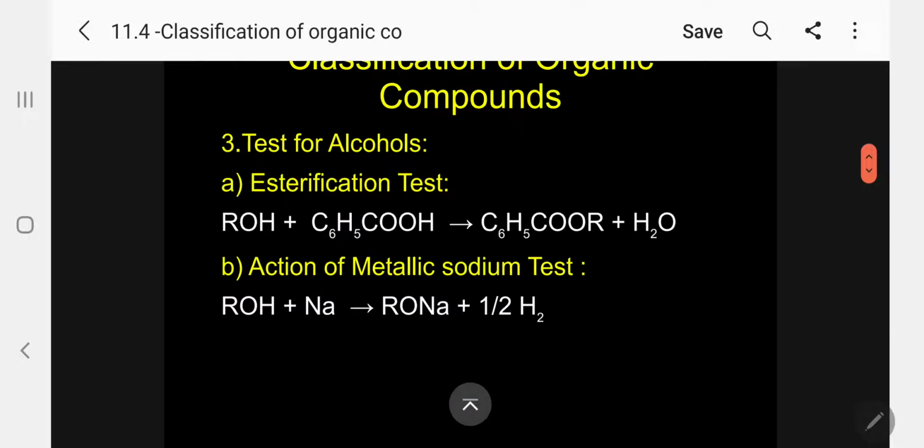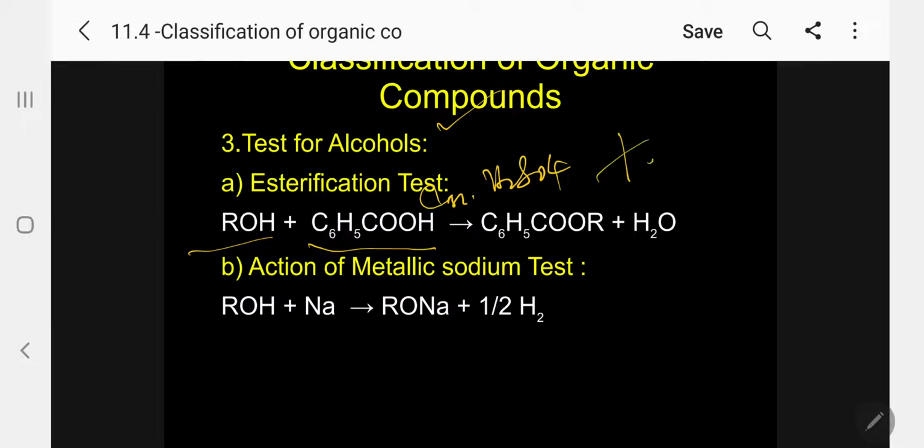Now, let me go for the test for alcohols. Any alcohol is treated with an organic acid in the presence of concentrated sulfuric acid, and heated strongly. Then add a few drops to a beaker containing water and neutralize with ammonium hydroxide. Excess acid should be neutralized. If you smell it, you will get a fruity odor. That shows your compound is an alcohol.